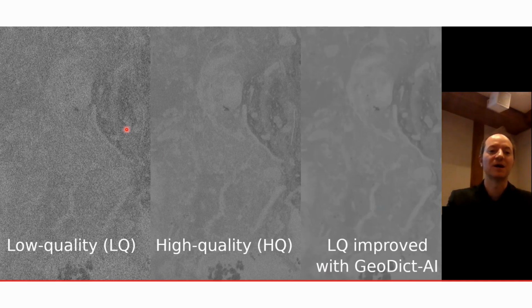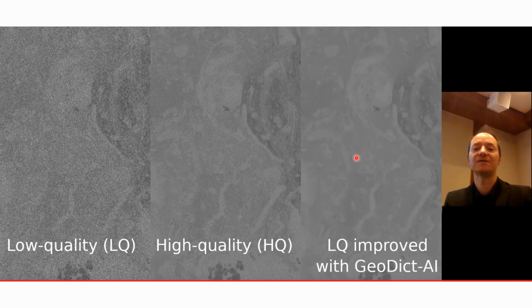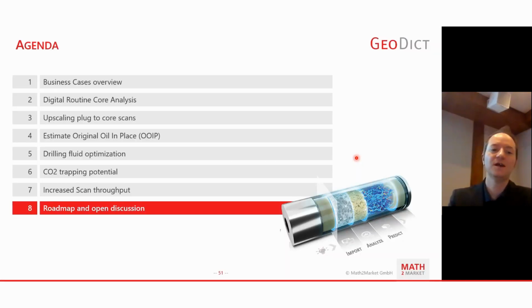Just one more full screen image here. On the left-hand side, you see a low quality scan of this rock, a high quality scan in the center, and on the right-hand side, the low quality image with the applied trained model. You can see on this one, at least, that there's even less noise in the AI improved image. So the quality seems to be fairly better than even the high quality scan. So it has its applications. Okay.